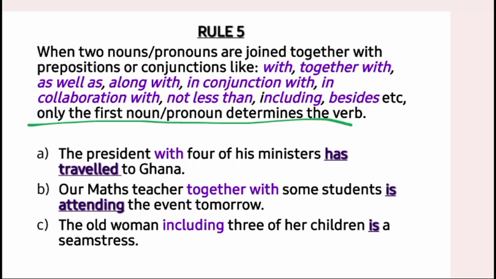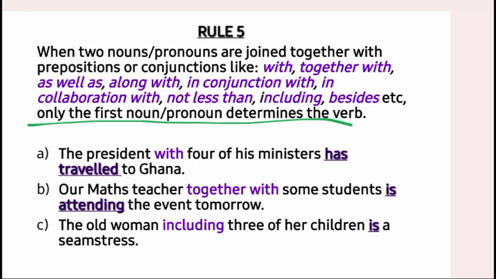So in this case, we do not consider the second one. Let's see the examples that we have. Example A. The president with 4 of his ministers has traveled to Ghana. Now look at the subject of the sentence. The president. Then we use with, a preposition, to join the subject together with other noun phrase, 4 of his ministers. Now what this rule is telling us is that in this case, we consider only the president. With 4 of his ministers is just an accompanying element.